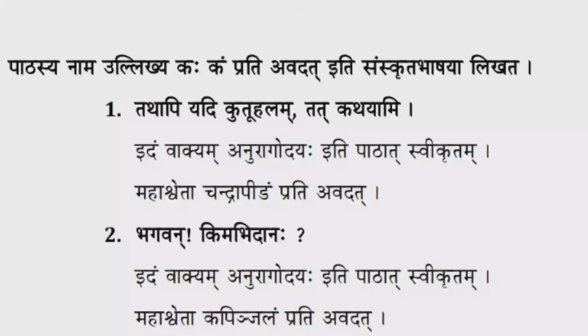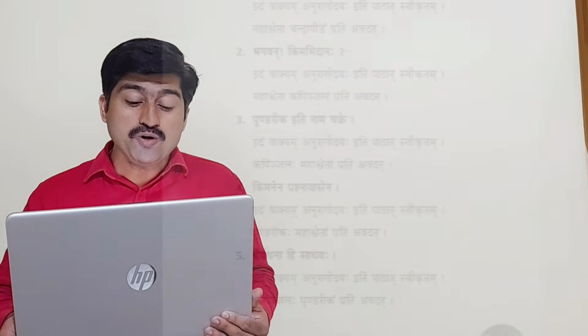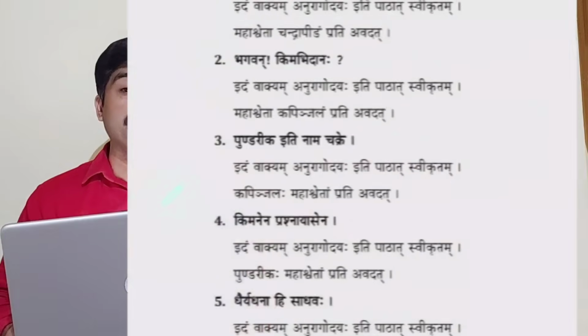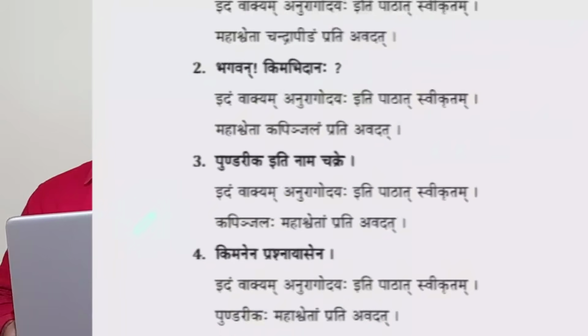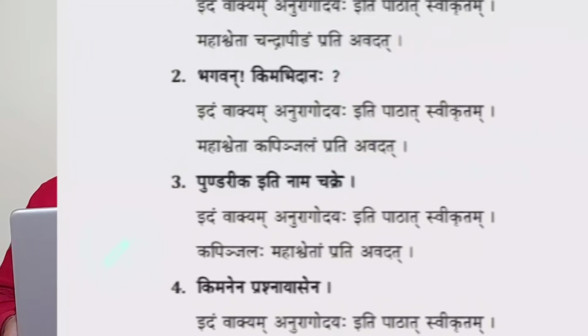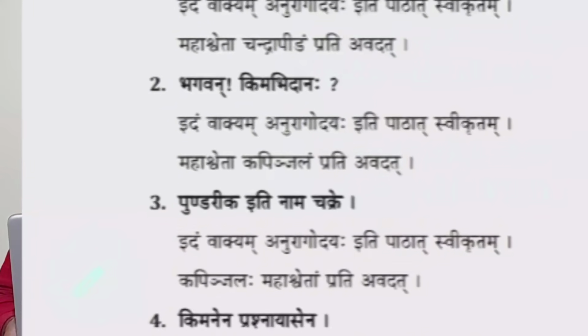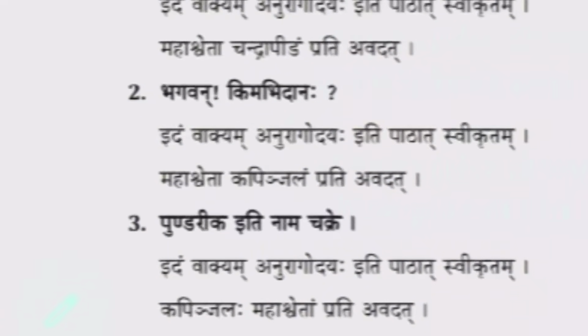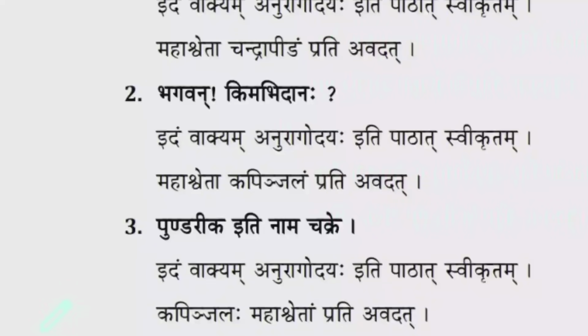That's why the answer we have to write in Sanskrit is Idam Vakyam Anuragodayaha iti patat swikritam, Mahashweta Kapinjalam prati avadat. Third question is Pundarika iti nama chakre. They kept the name as Pundarika. This dialogue was told by that other sage's son, Kapinjala, to Mahashweta. That's why we have to write the answer in Sanskrit: Idam Vakyam Anuragodayaha iti patat swikritam.